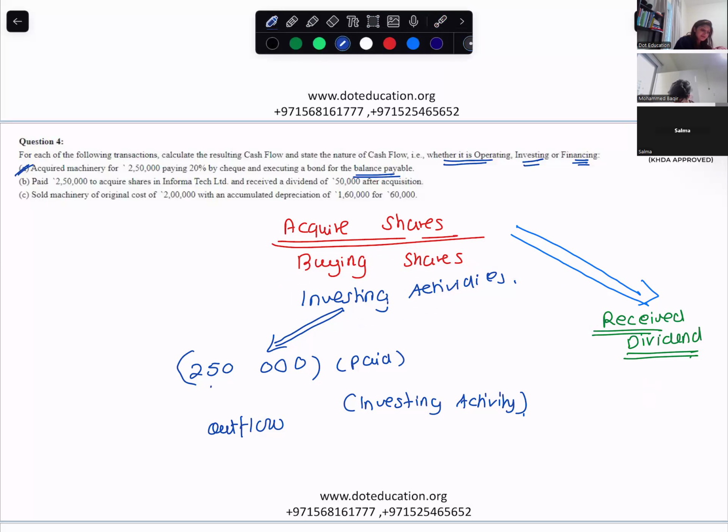But dividend paid is which activity? Operating. Yes, very good. So dividend received is investing activity. How much dividend you received? 50,000. Inflow or outflow? Inflow.